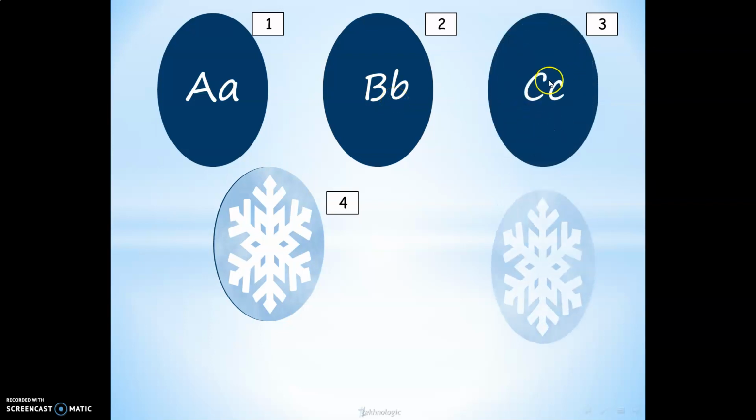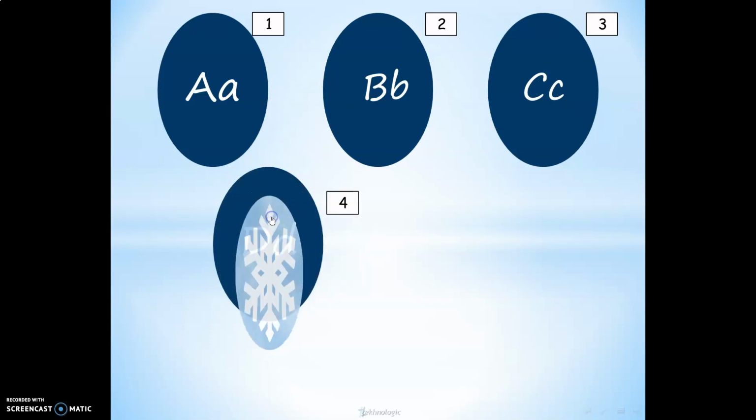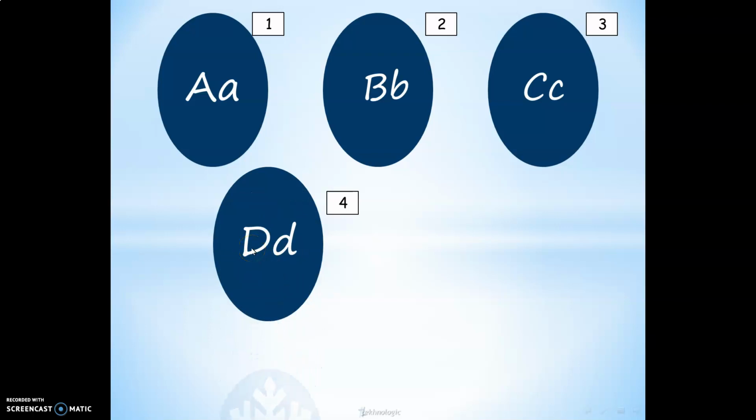Number 3. Capital C, small c. And here, capital D, small d. A, B, C, D.